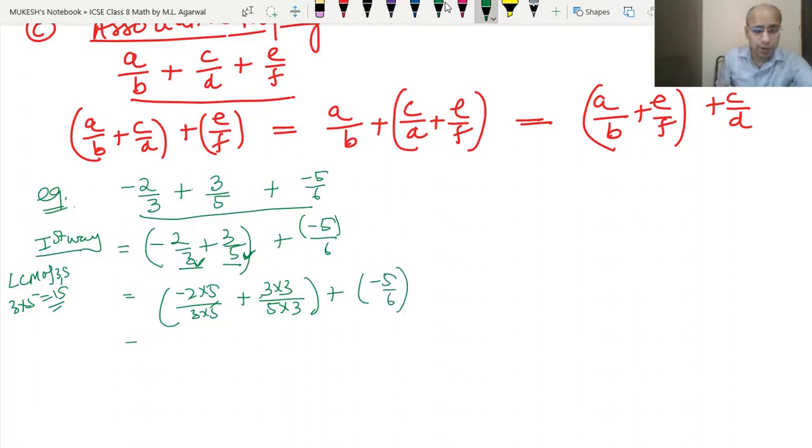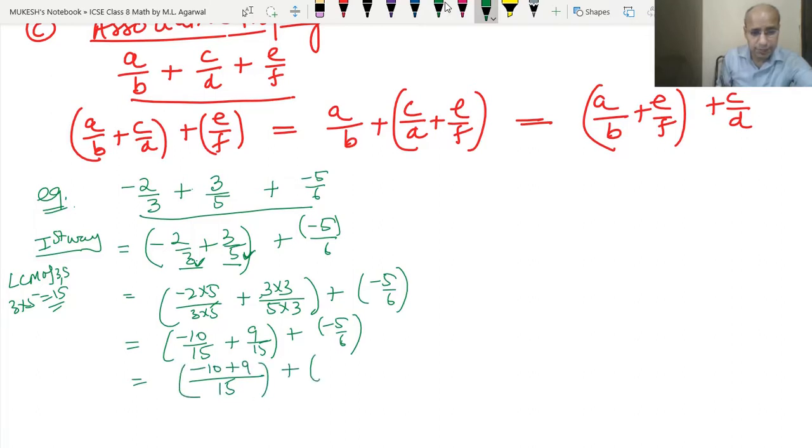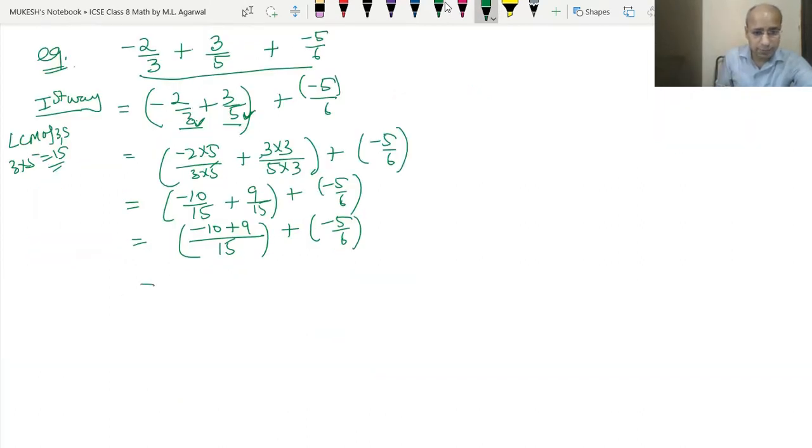Now this will be minus 10 upon 15, this will be 9 upon 15, and plus minus 5 upon 6. Now we do the same way that we did in example 1. So minus 10 plus 9 and plus minus 5 upon 6. Now this became minus 1 upon 15 plus minus 5 upon 6.